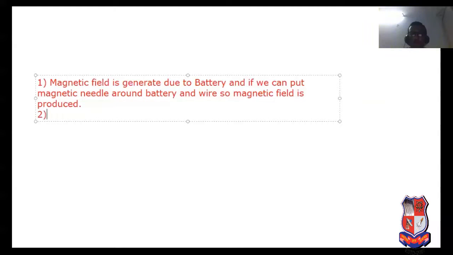Now second, a magnetic field is produced.